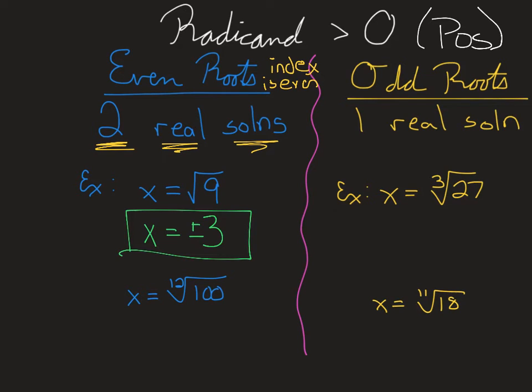One of those solutions is positive 3. The second of these solutions is negative 3. Let's look at one that might be a little bit different than what we're used to seeing. Here we have x equals the 12th root of 100. I do not know this off the top of my head, so don't be afraid to put this in the calculator. Remember, when you put this in the calculator, you're going to want to put it into rational exponent form. So this is really the same thing as having 100 to the 1/12th power.